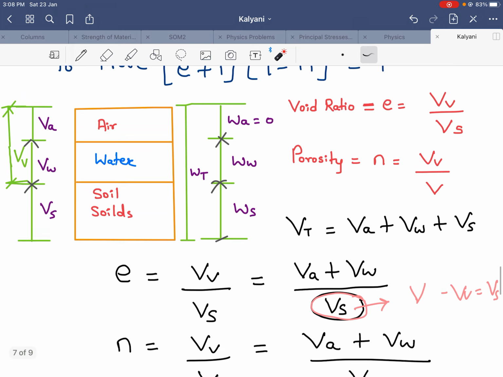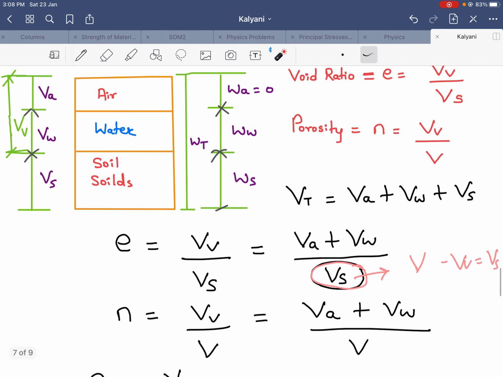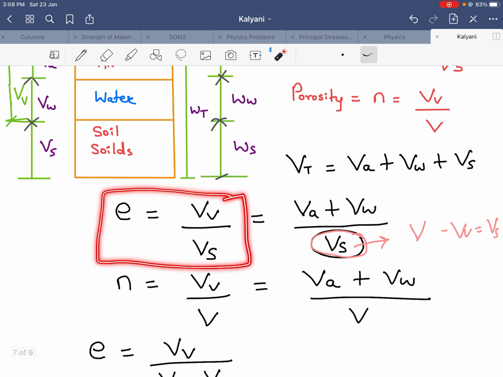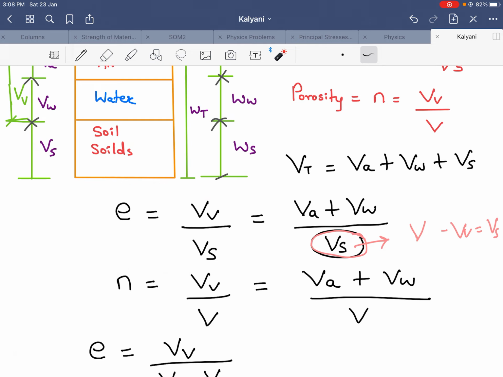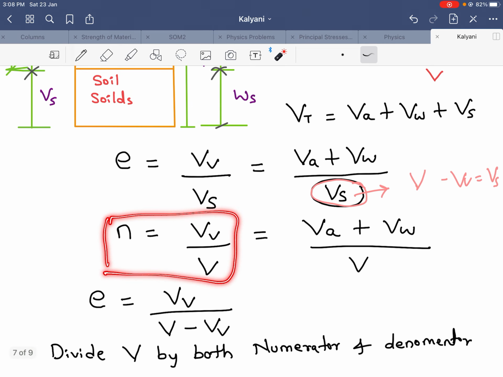So I have taken a key that total volume V is nothing but Va plus Vw plus Vs. With the help of this formula, first of all I have taken voids ratio. This was the formula. With the help of this formula, I have expanded how Vv can split, and how porosity can split.